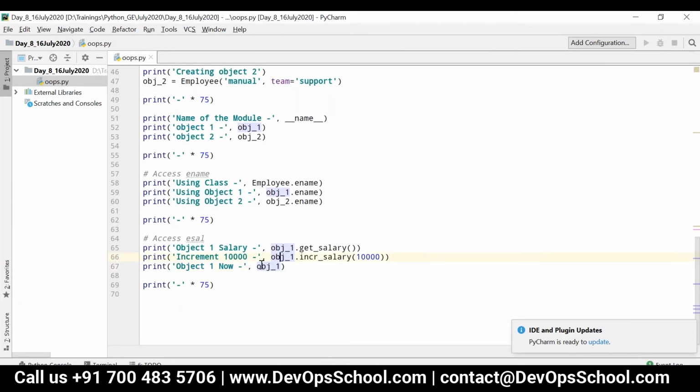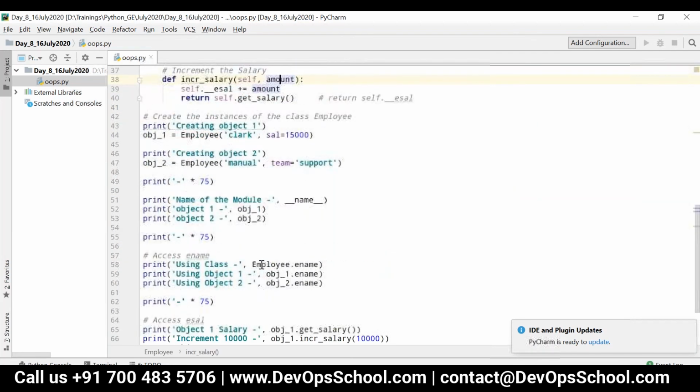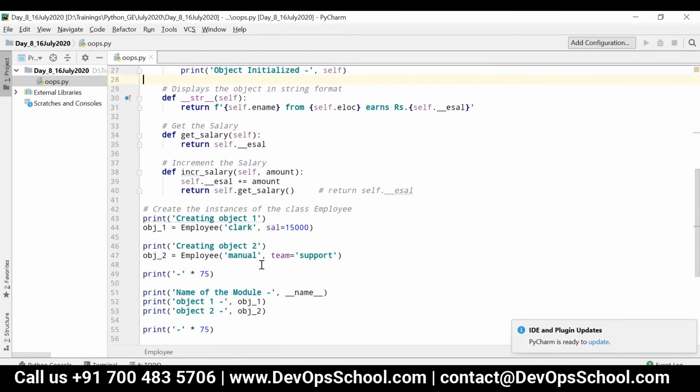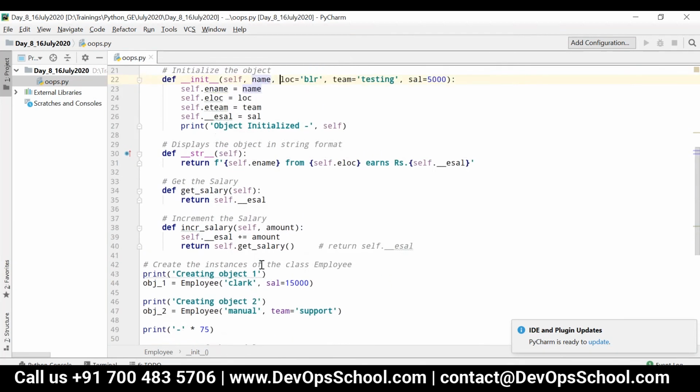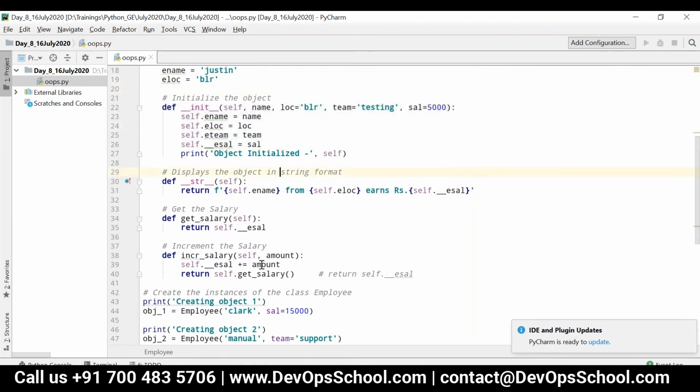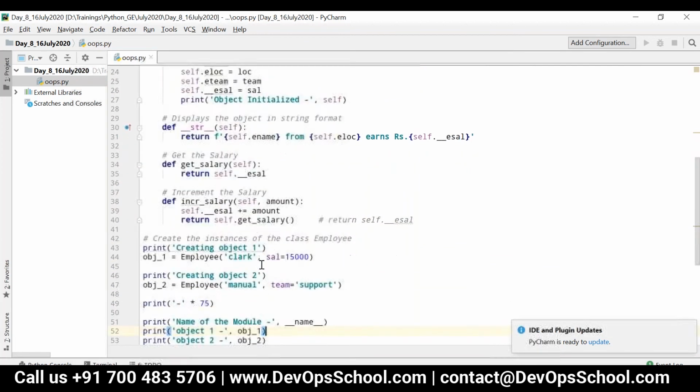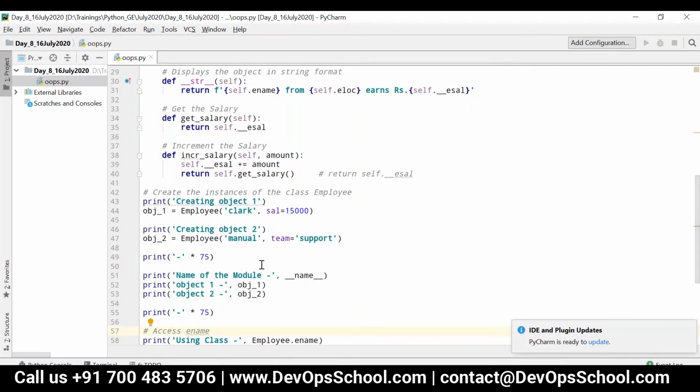All right, guys, any doubts? Any doubts you have? Yeah, take it down, guys, please take it down. Take it down, and then I will scroll it down, okay? Take these three methods, and then I will scroll it down.